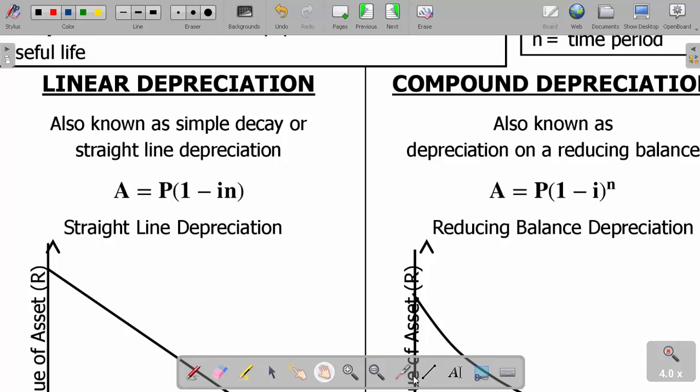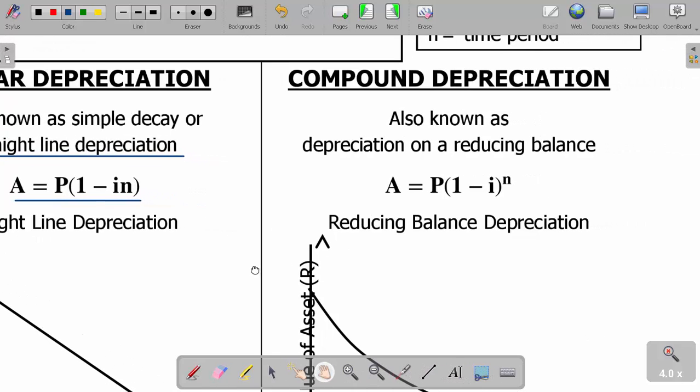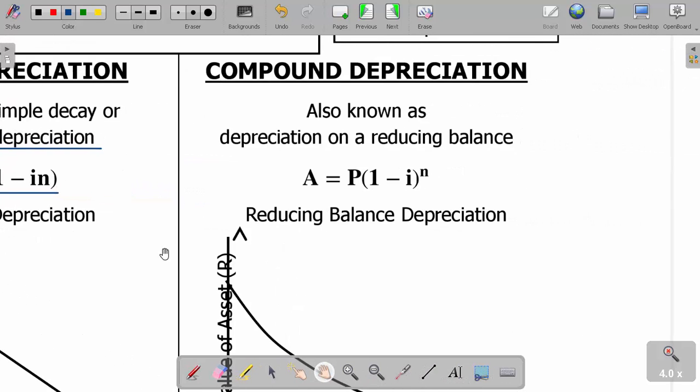In your test, they will tell you what they want. They can say, calculate the answer using straight line depreciation. It means you must use this formula here. However, if they say calculate your answer using a reducing balance, in this case you have to use what you see here.